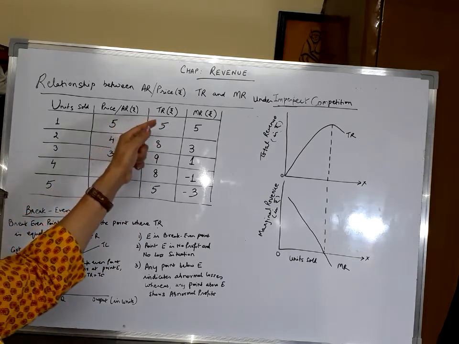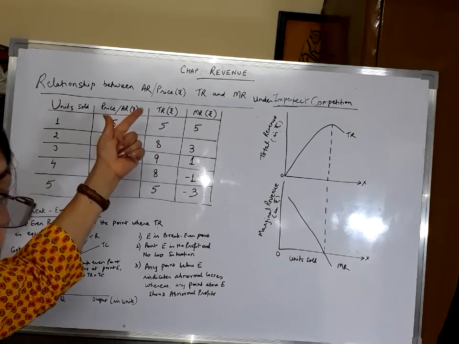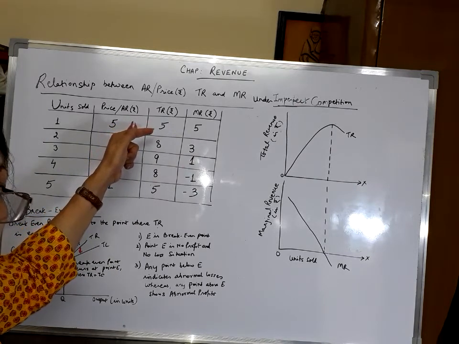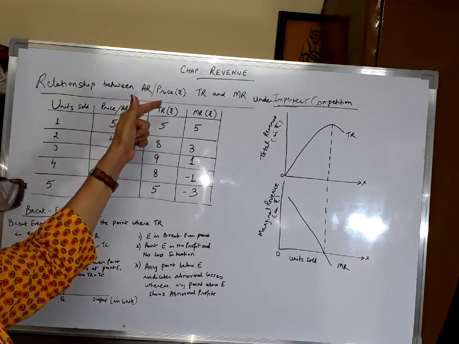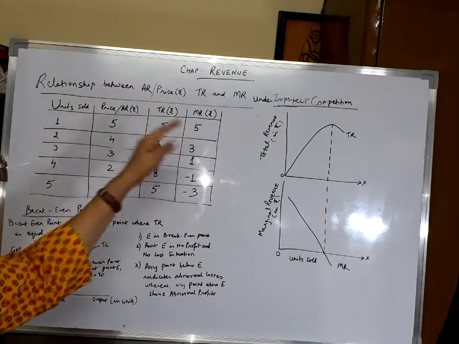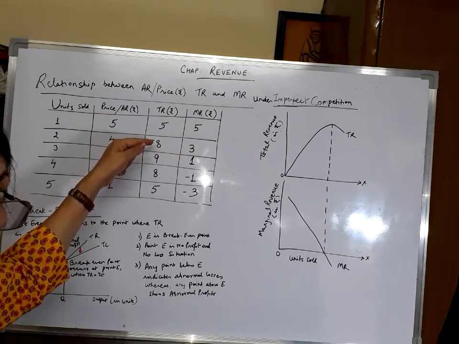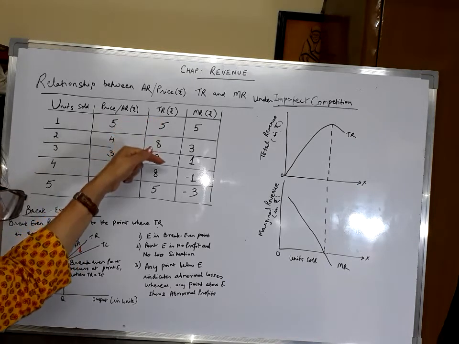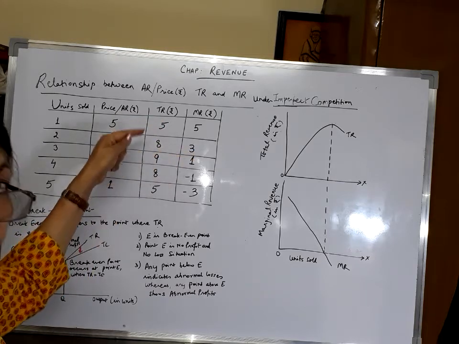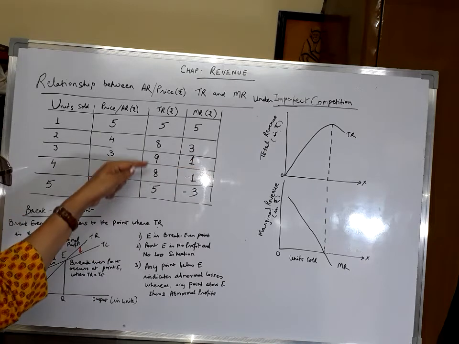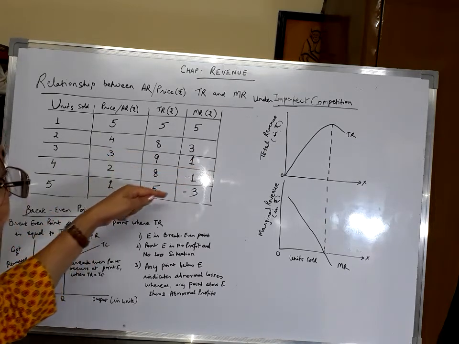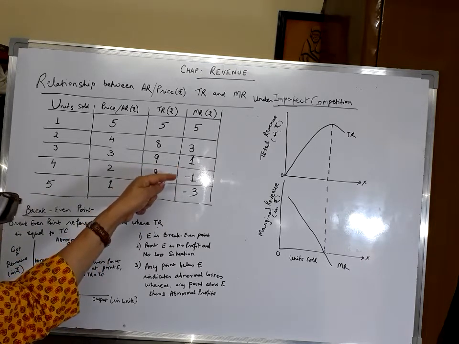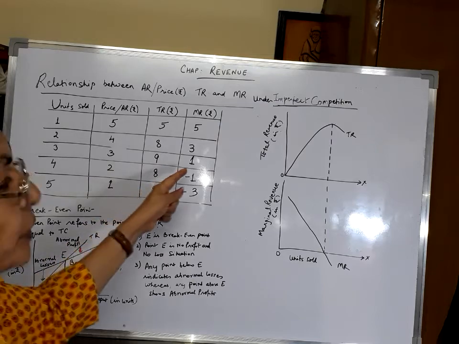Now total revenue of n units minus total revenue of n minus 1 unit is marginal revenue. So the total revenue of the first unit is 5 and the total revenue of 0 units is 0. So 5 minus 0 is 5. Total revenue of 2 units is 8 and total revenue of the first unit is 5. 8 minus 5 is 3, 9 minus 8 is 1, 8 minus 9 is minus 1 and 5 minus 8 is minus 3, indicating that the producer should not produce beyond 3 units of output.